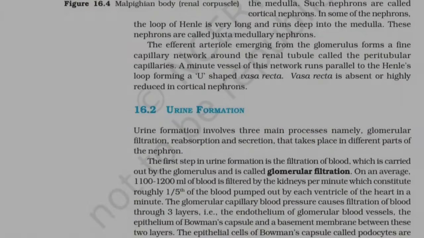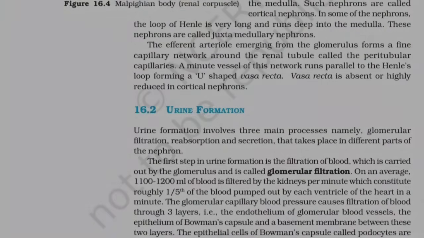On an average, 1,100 to 1,200 milliliters of blood is filtered by the kidneys per minute, which constitutes roughly 1/5 of the blood pumped out by each ventricle of the heart in a minute. The glomerular capillary blood pressure causes filtration of blood through three layers, that is, the endothelium of glomerular blood vessels, the epithelium of Bowman's capsule, and a basement membrane between these two layers.